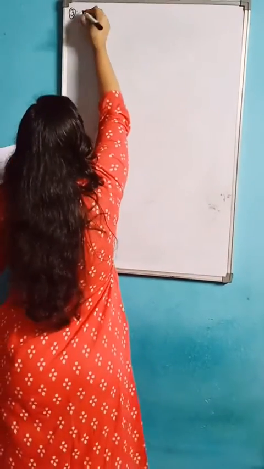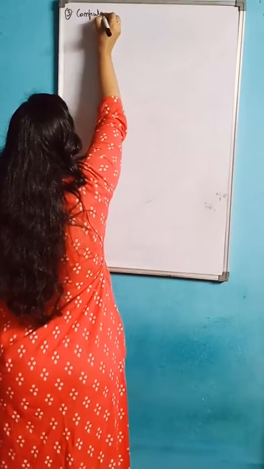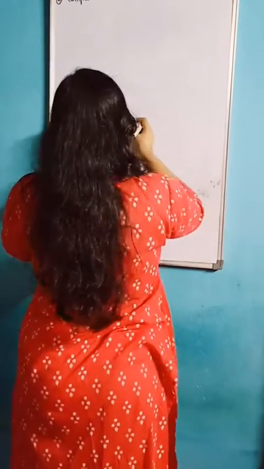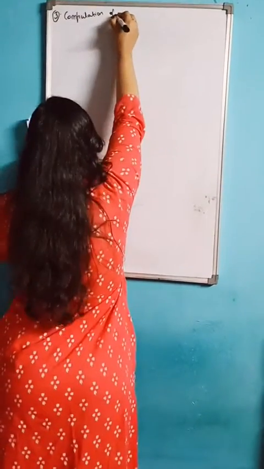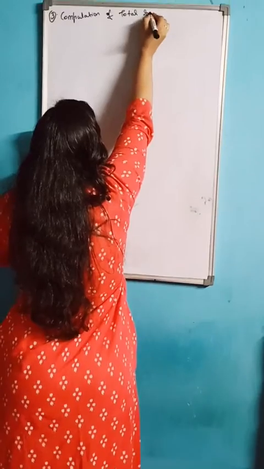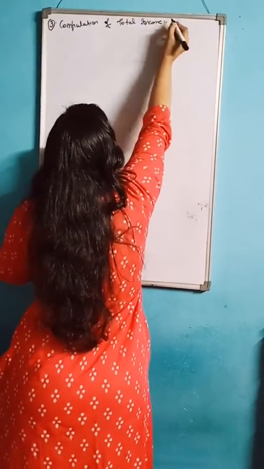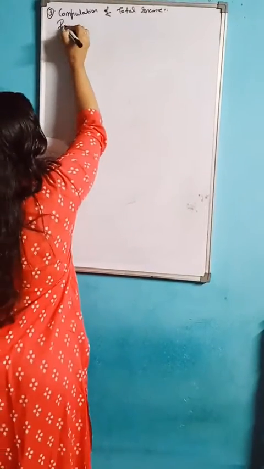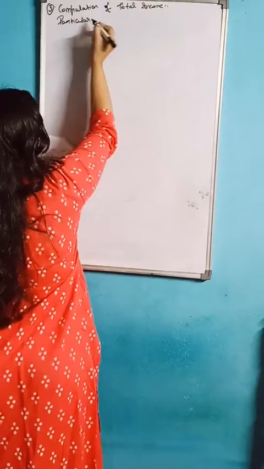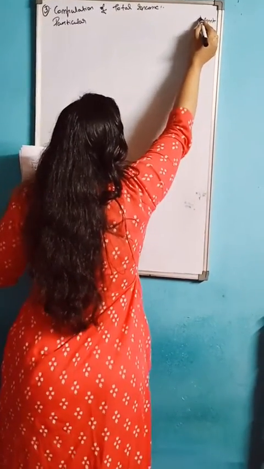So, computation of total income. Particulars, next one is the amount column.